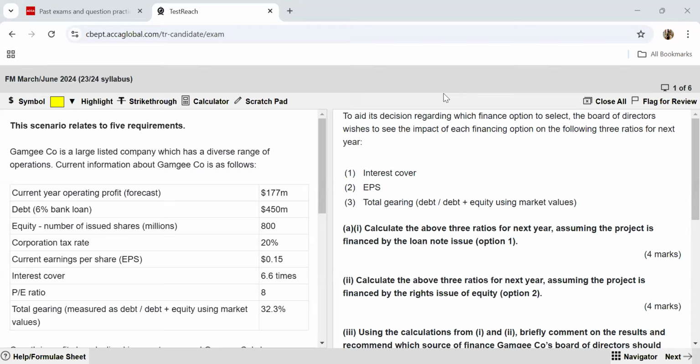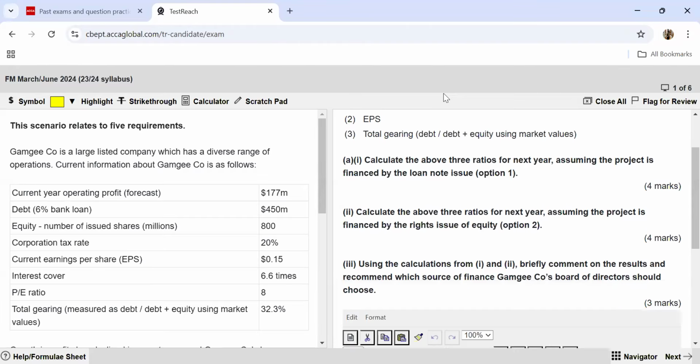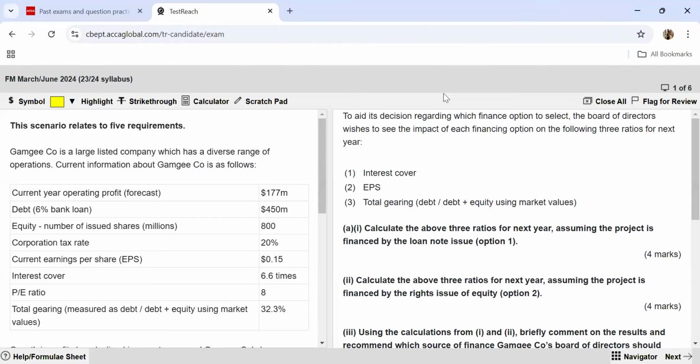Now this is the March-June 2024 exam, which is available on your ACCA practice platform. I'm going to be covering the question known as Gamgee company in this video. So this pertains to some calculations which are required in the first part, and then as we move further, whatever requirements are there, they pertain to the discussion part. So let's get started with the numbers.